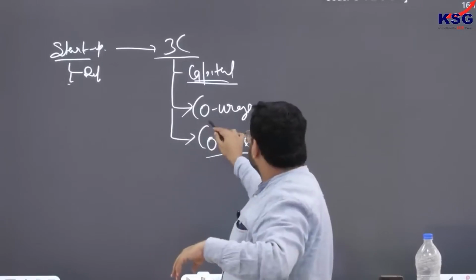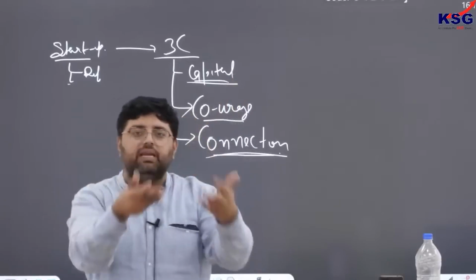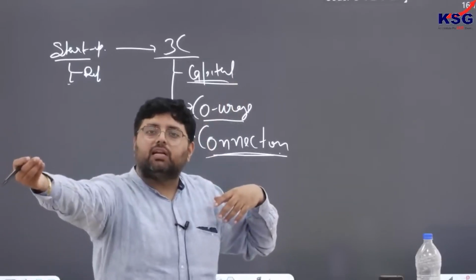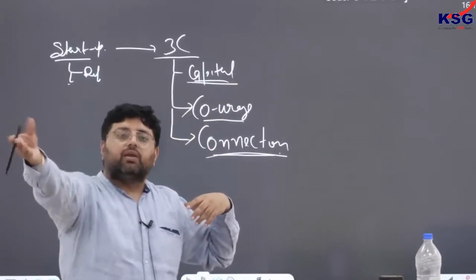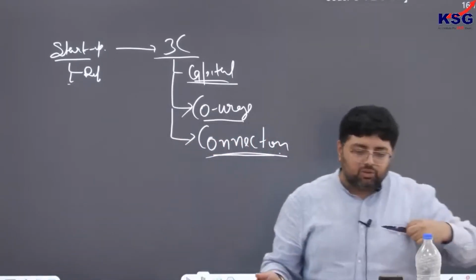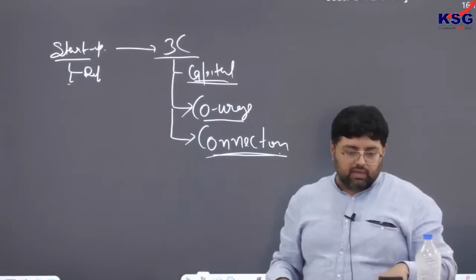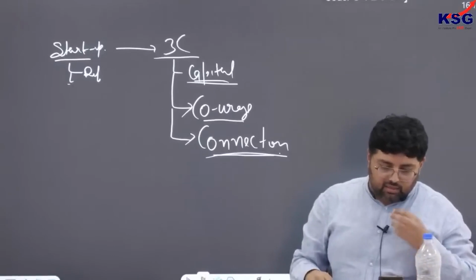Okay, then they talk about connections also, that I have a ready-made market. If I come into your startup, you will get benefit in this way. So connections. Courage, like some investors used to say that you develop an idea, we will support you. Okay, so you can say courage. Clear?